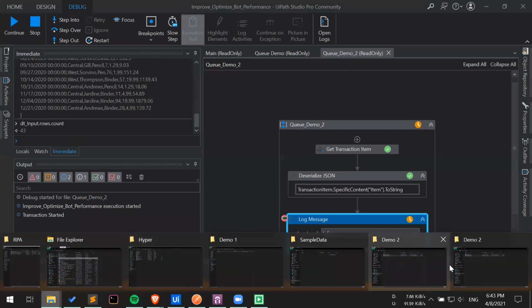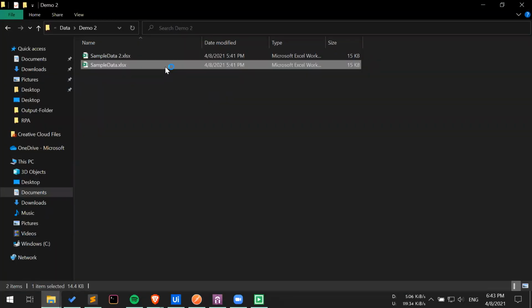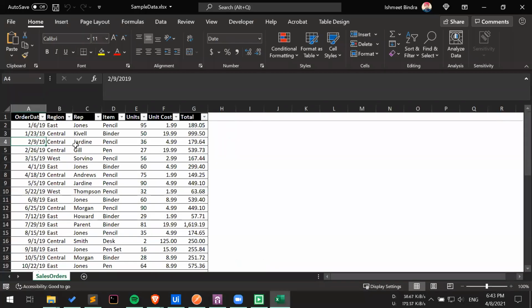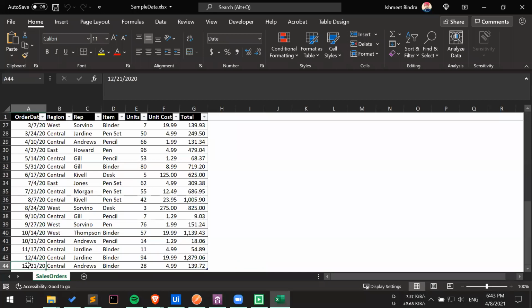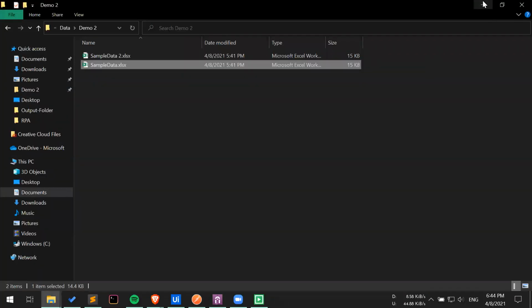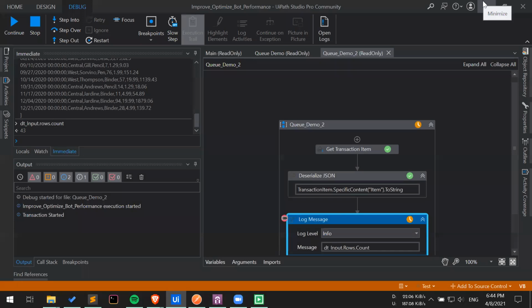And let's go back here. And as you can see, it is perfect. We have 43 rows, 44 if you include the header. But yeah, it is working fine. So this is how you can upload data of any data type into the queue.